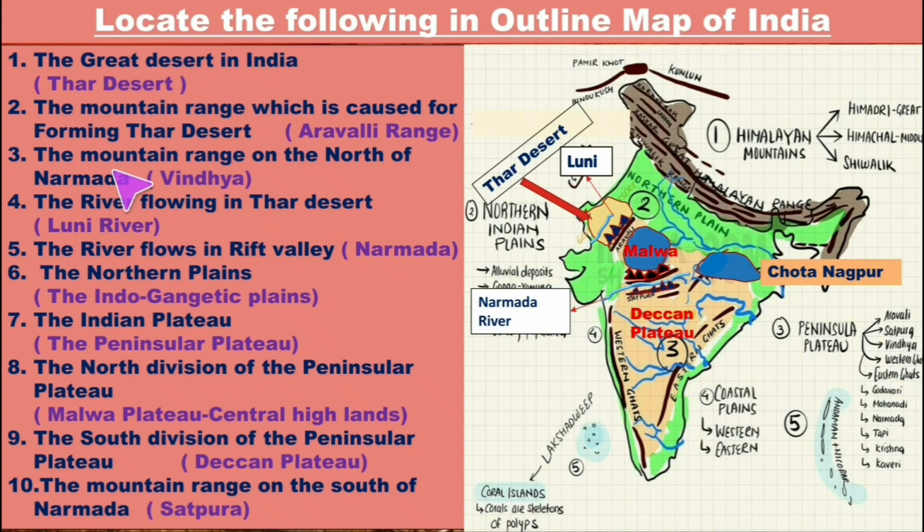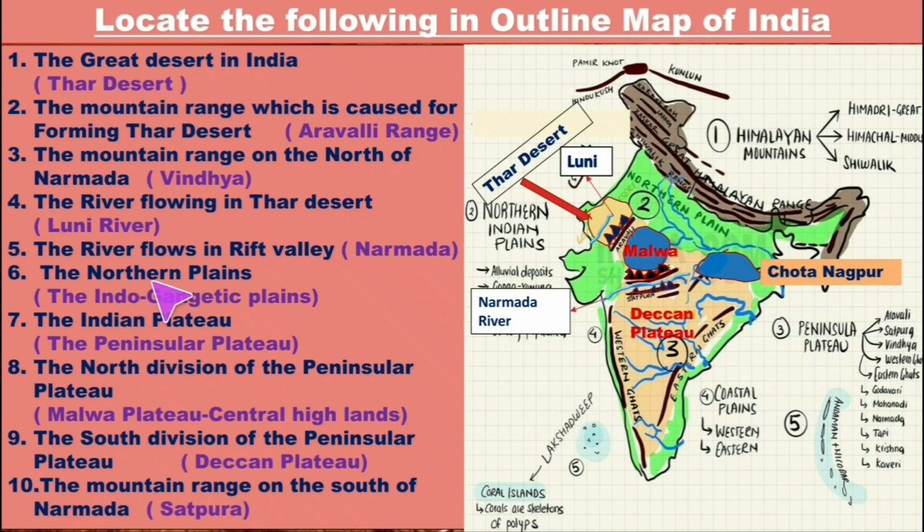Next, the mountain range on the north of Narmada. So that is the Vindhya range. Here you can see this is the Vindhya range. Next, the river flowing through the Thar Desert. There is only one river, that is the Luni river. Next, the river that flows in the Rift Valley, that is between Vindhya and Satpura, that river is Narmada. This is the Narmada river.